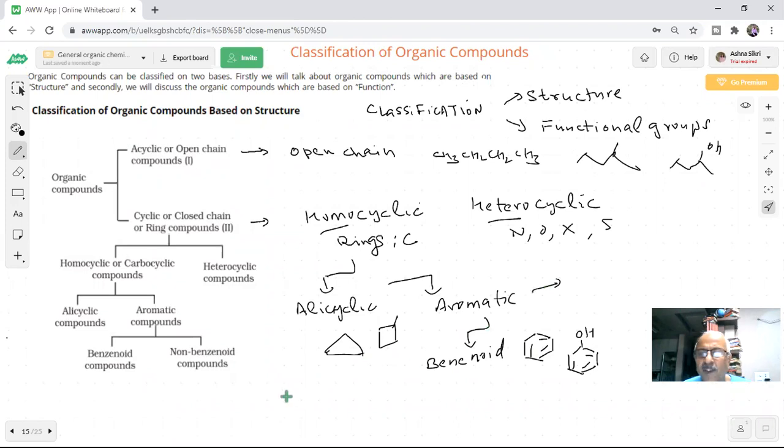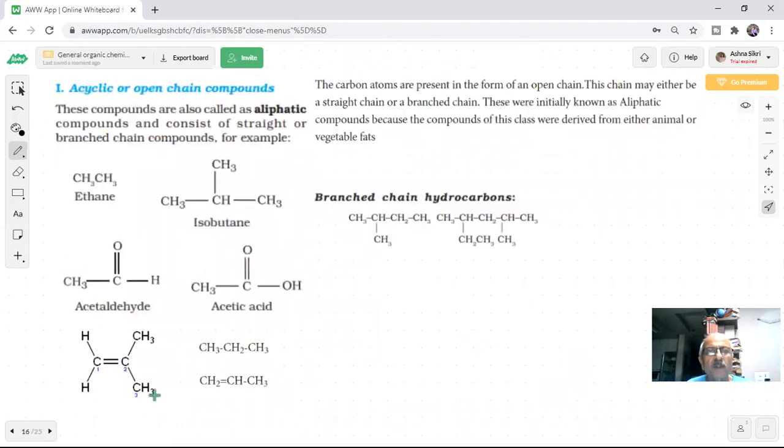We will see the structure of some of them. So this is the classification we are saying based on the structure.